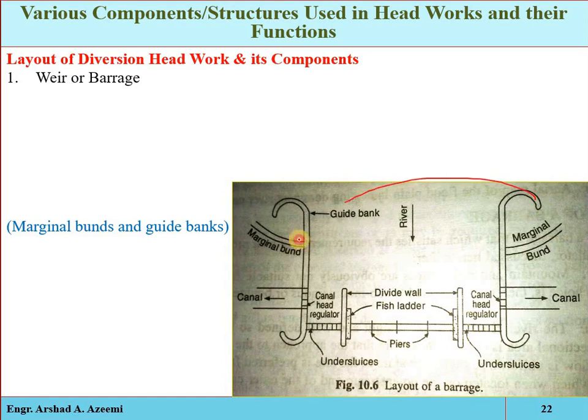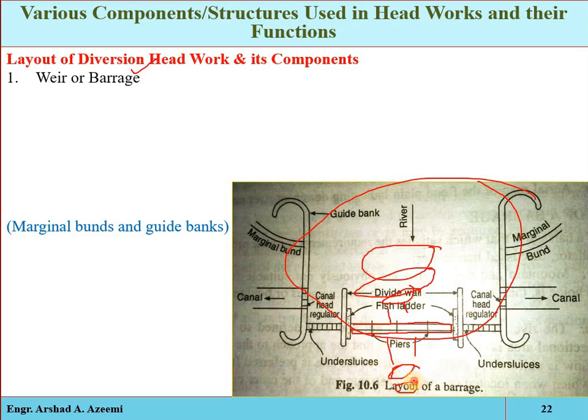So see, the layout of the divergent headwork. Here you can see this is the top view of headworks. Here we have the main headwork structure, either a weir or a barrage. That is the main structure which we have discussed. It has different components. From here we start the launching apron, the block protection, then the impervious floor, then the glacis, then the downstream glacis, then the impact blocks, then the launching apron, then the block protection, then the inverted filter.